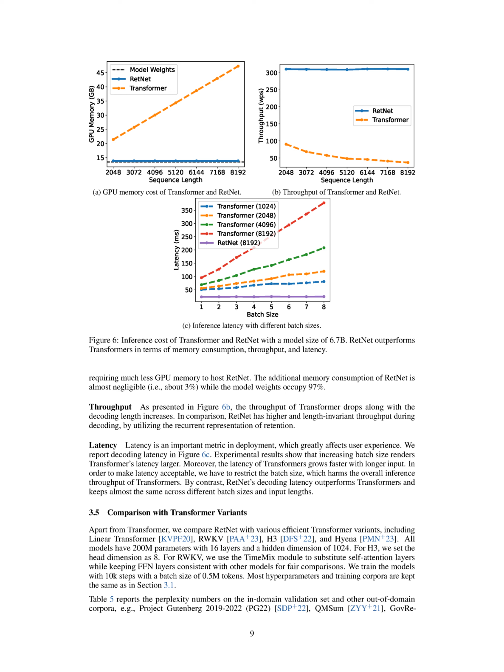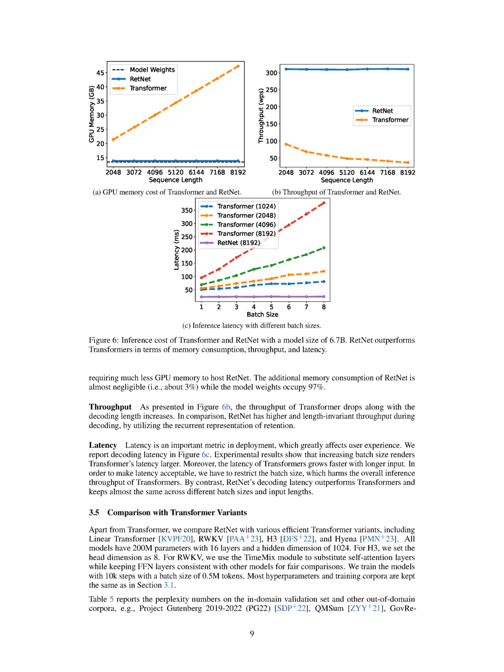Next, let's talk about latency, which is a crucial factor in deployment as it significantly impacts user experience. Our experiments show that as the batch size increases, the latency of the Transformer model also increases. Furthermore, the latency of Transformers grows more rapidly with longer input. To keep latency at an acceptable level, we need to limit the batch size, which unfortunately reduces the overall inference throughput of Transformers. On the other hand, RetNet's decoding latency is not only lower than Transformers but also remains almost constant across different batch sizes and input lengths.